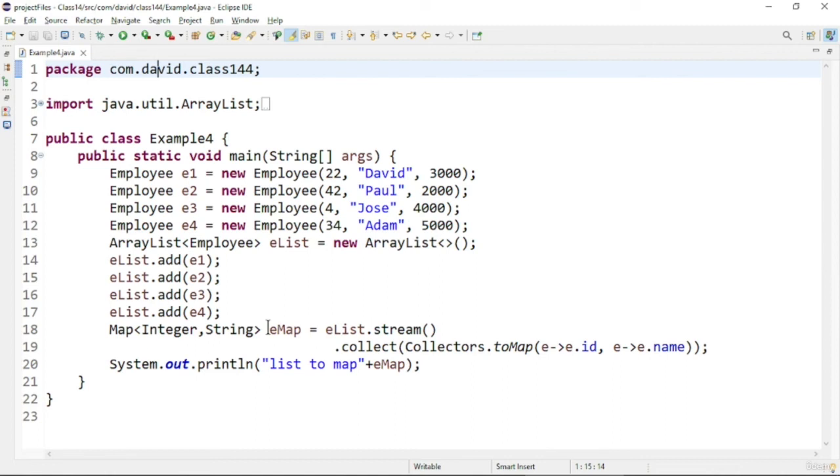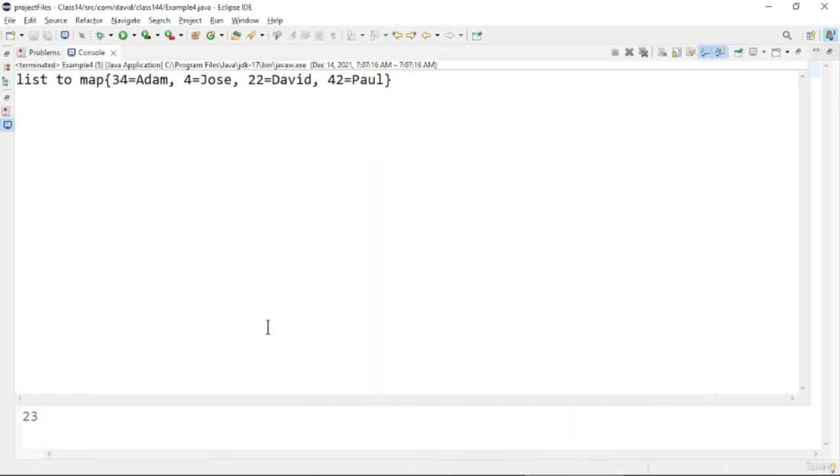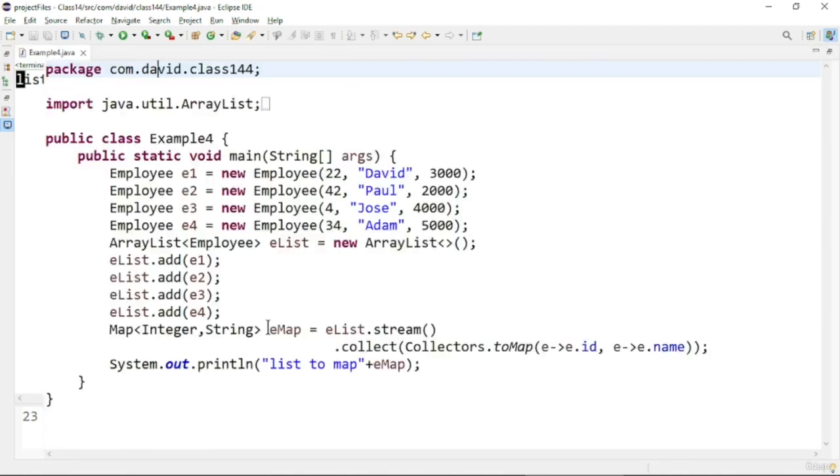Let us see the output. So here we can see the output. The map is printing key-value pairs as per the syntax for a map. So that's how we have seen the Streams API.